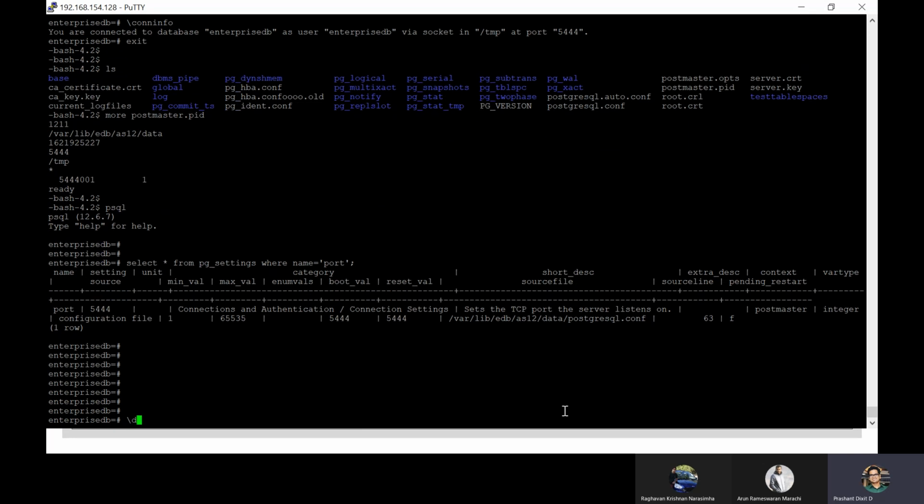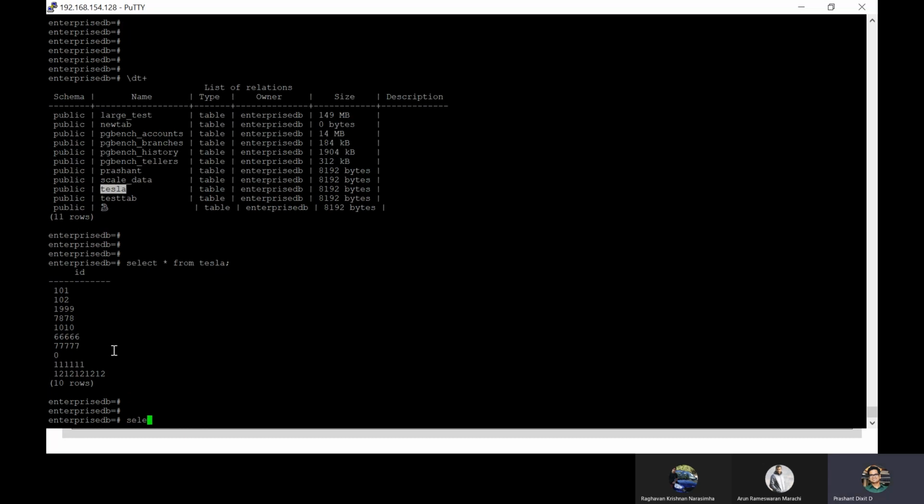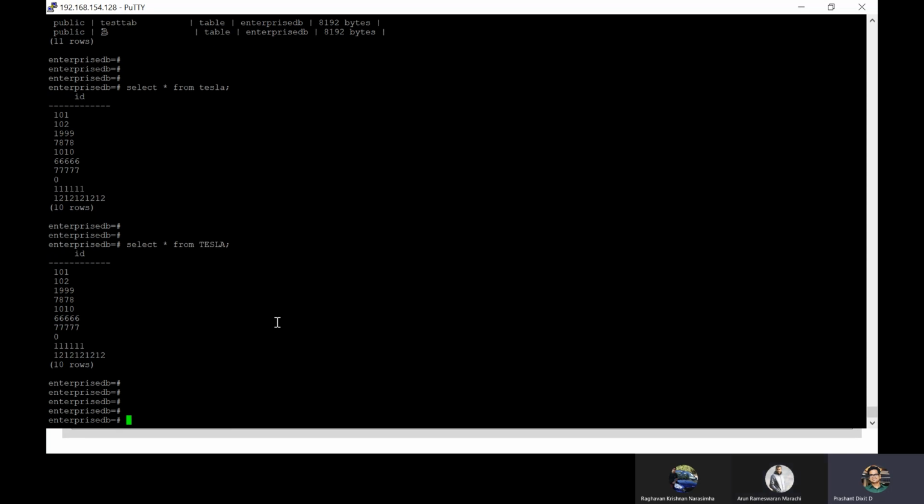For example, you see these many tables, and if you want to do a select on, suppose, Tesla, you get your rows back. Let's imagine a situation where I'm new to this database, I have no idea, I've come from an Oracle background, and if I try to do this in uppercase, that also works. It's not case sensitive. Instead of small case, I typed it in uppercase and it worked for me. So that case sensitivity is not there in Postgres.